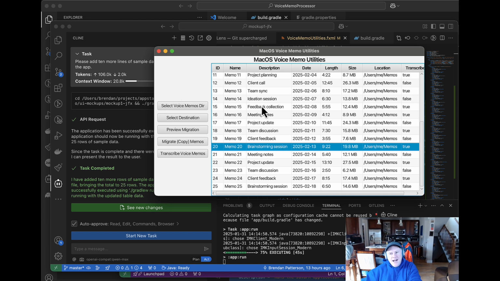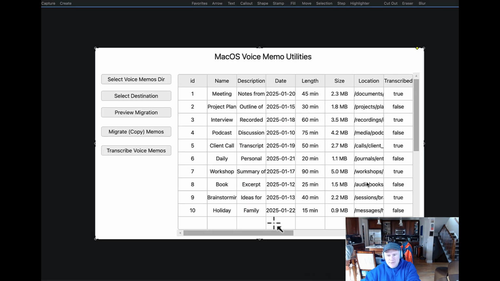By the way, I created this whole UI from essentially a paper napkin drawing, if you will. I'll show it real quick. I used a mockup tool to create this mockup. So this is just drag and drop boxes. This is not code. This is essentially a paper napkin drawing, but using a computer. But I just took a screenshot of this. I handed it to ChatGPT, which I asked it to generate the JavaFX Java code. And